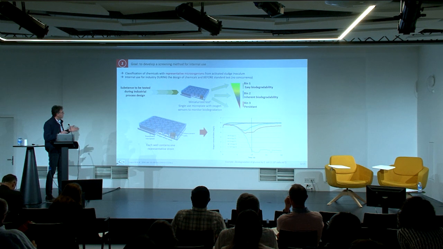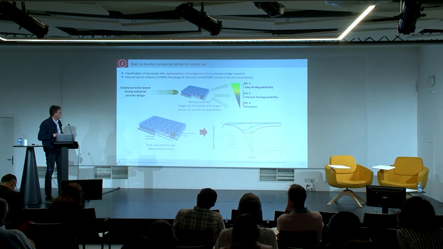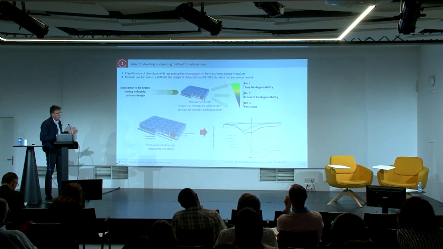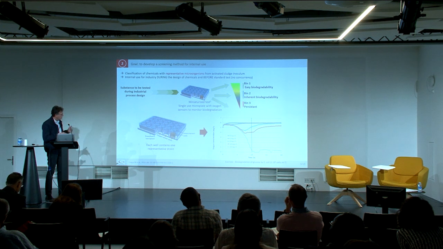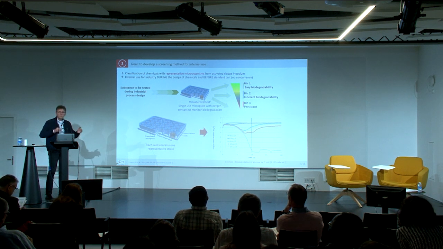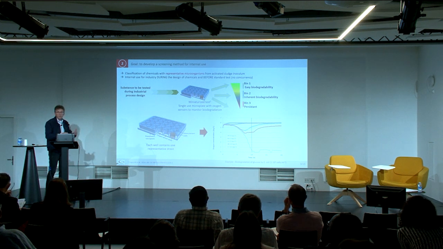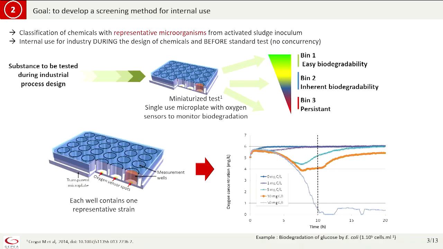The idea was to use one strain per well inside a miniaturized test microplate with an oxygen sensor spot, in which each strain is able to respire or not with a substance as a sole carbon source. And the way would be to classify between bin 1, that is easy biodegradability, bin 2 or bin 3. Bin 3 is recalcitrant.